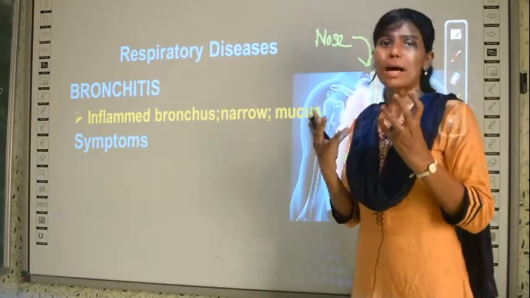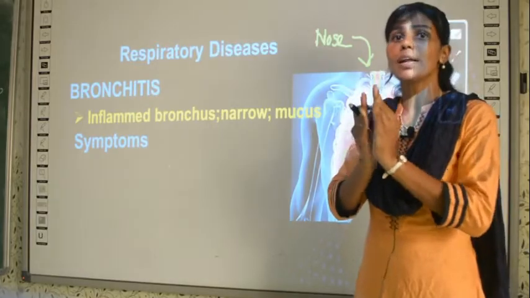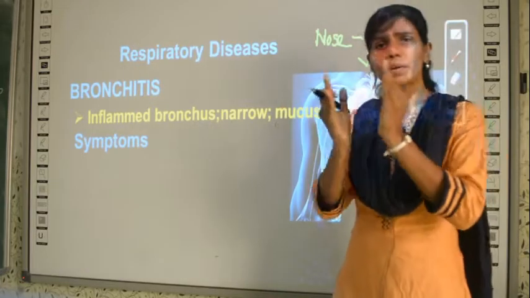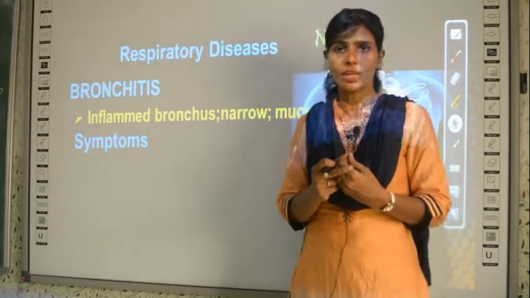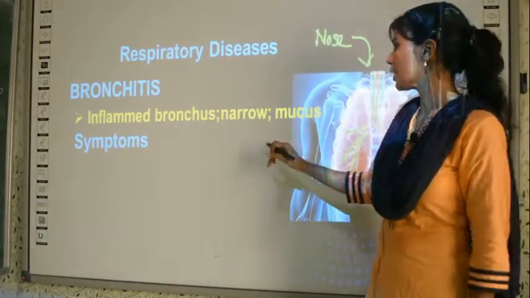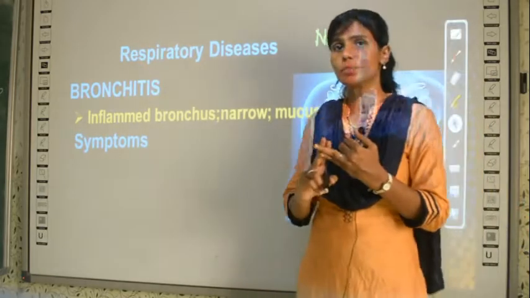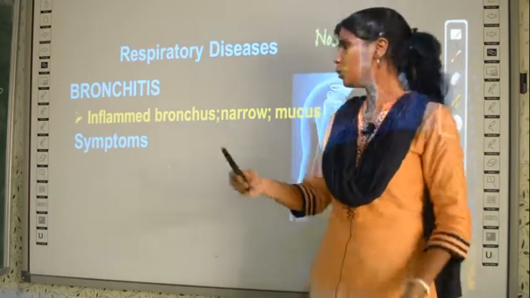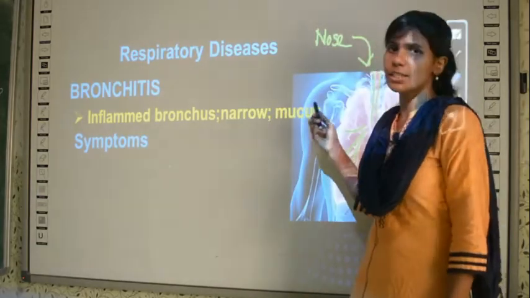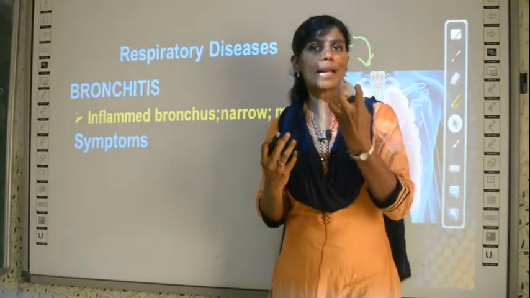Again, whenever a part of your body is inflamed, the tube will become narrow in size. When the tube becomes narrow in size, only little air can pass through the tube, right? So what will happen? The person cannot breathe properly. So in bronchitis you have two main symptoms. Number one, there is inflammation in the bronchus, and number two, there is mucus. Okay, mucus develops. It is a sticky fluid-like substance.